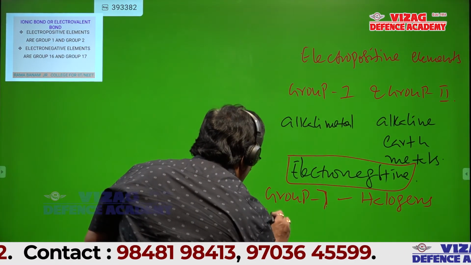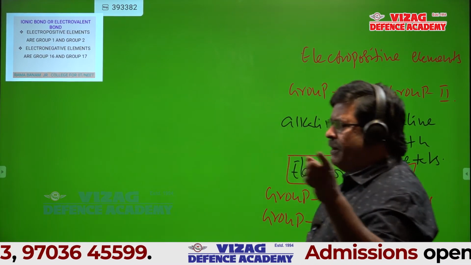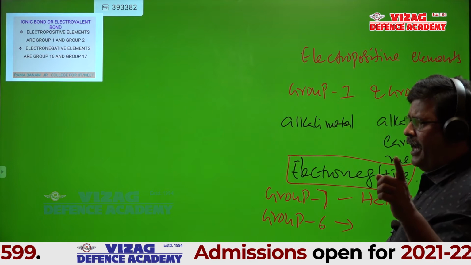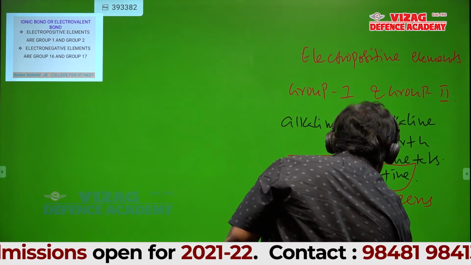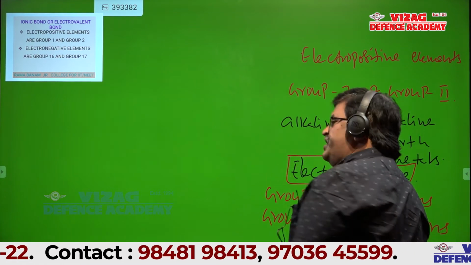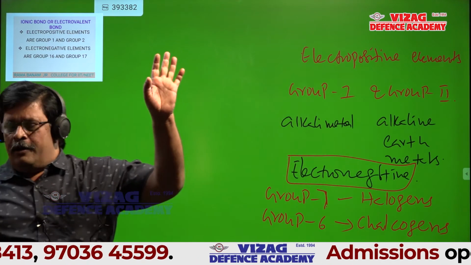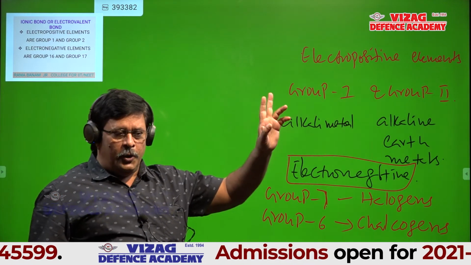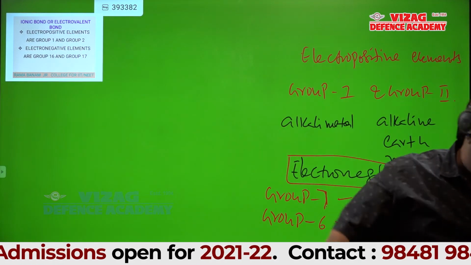Group 6, chalcogens. Chalcogens means ore forming elements. Okay, leave it. So, we identified two groups which are highly electropositive and two groups which are electronegative.